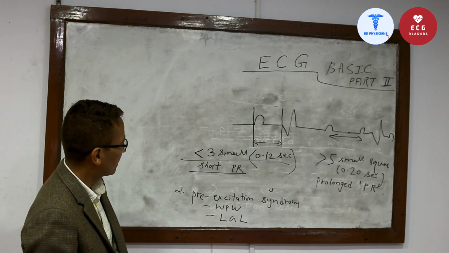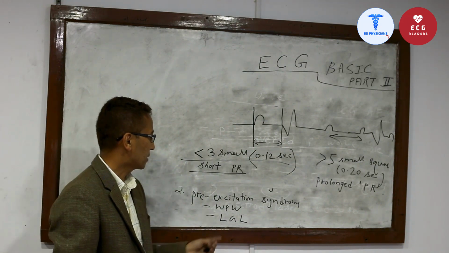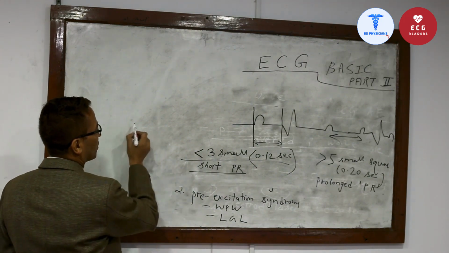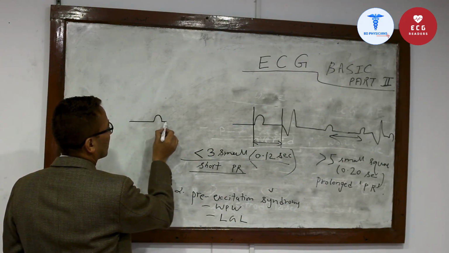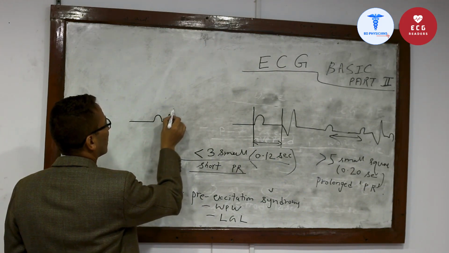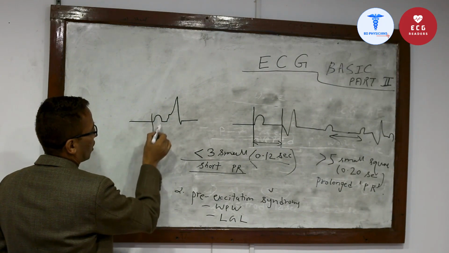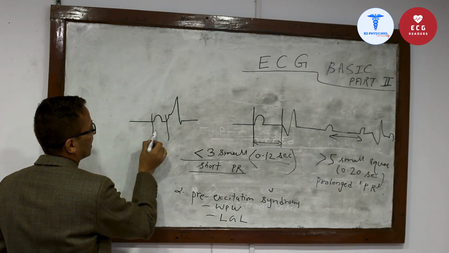Now come to the other cause of short PR interval. I have told that WPW syndrome and LGL syndrome. In WPW syndrome, the PR interval is short, that is less than 3 small squares.